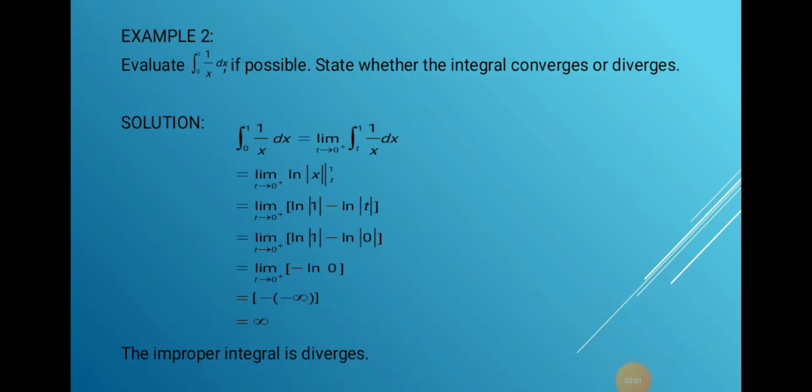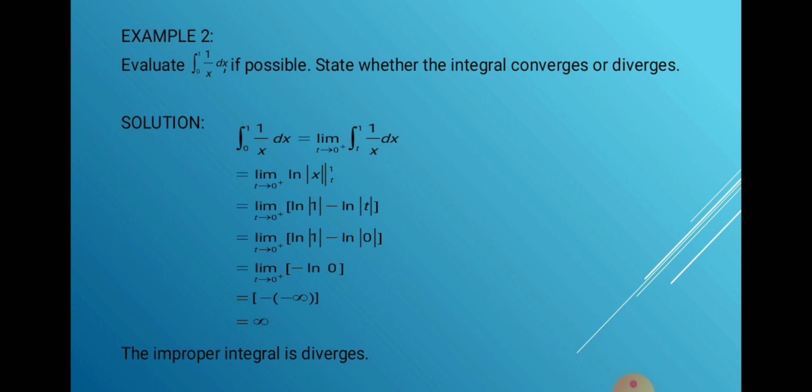So, example number 2: evaluate the integration from 0 to 1 of 1 over x dx, if possible. State whether the integral converges or diverges. Solution. The function f of x equals 1 over x is continuous over (0, 1] and discontinuous at 0.